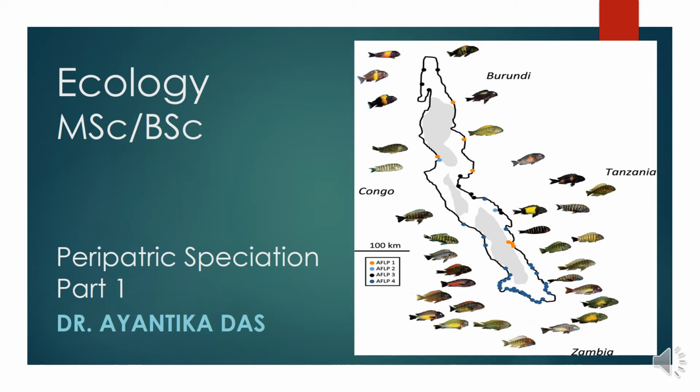It can occur without a barrier also, due to competition, to reduce the competition for food and ecological niche. Any group of individuals from a parent population can divide the resources in the niche, and they start taking different types of food even while staying in the same area.